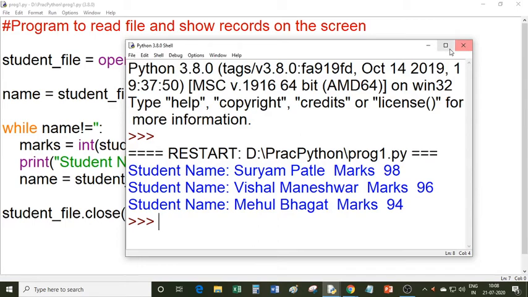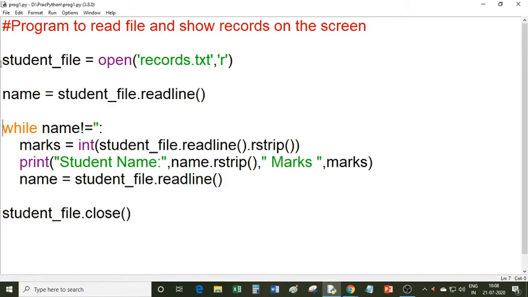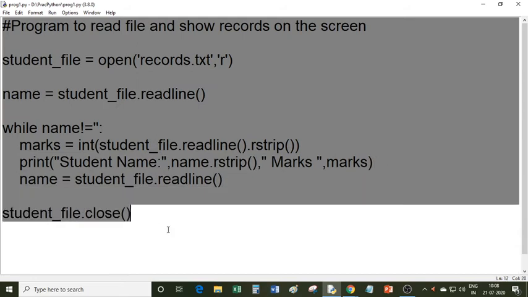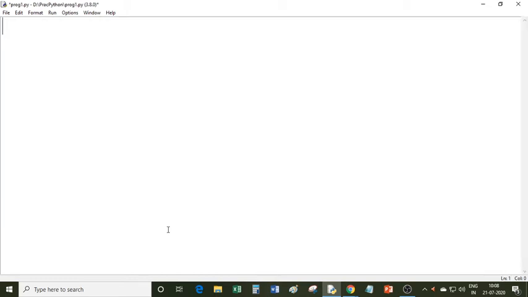Okay, so I'm closing this output window and I'm erasing this contents. You can also search. For example, suppose you want to search a particular student from a file and then display the record of that student only. So I will write a program for that also. Write down the heading, searching for a record.